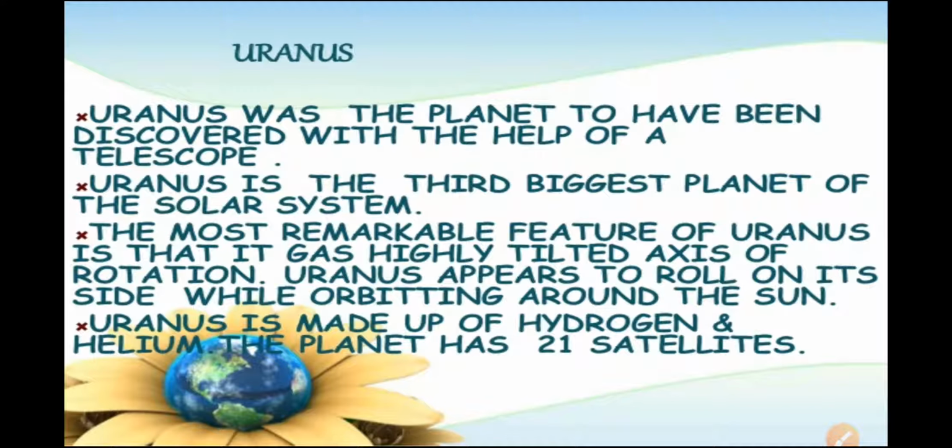Now Uranus. Uranus was the first planet to have been discovered with the help of a telescope. Uranus is the third biggest planet of the solar system. The most remarkable feature of Uranus is its highly tilted axis of rotation, and Uranus appears to roll on its side while orbiting around the Sun. Uranus is made up of hydrogen and helium. The planet has 21 satellites.